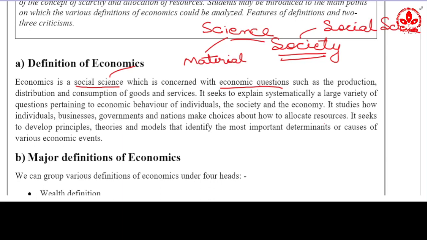So what is the economic interest? The explanation of economic behavior is also given by economics. After that, how are the resources allocated? And the last one is the economic events which take place. This explanation is also given by economics. So if I give you a basic outline of this paragraph, economics is a social science which is concerned with economic questions and economic matters.